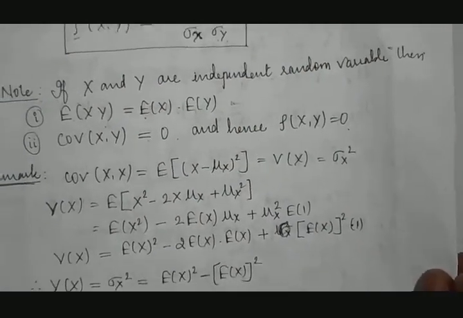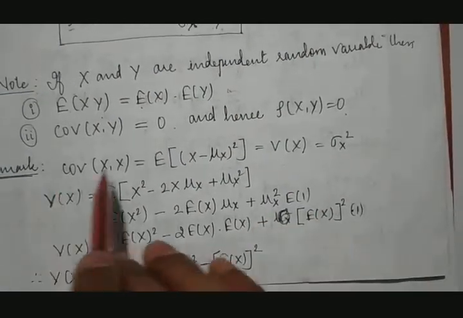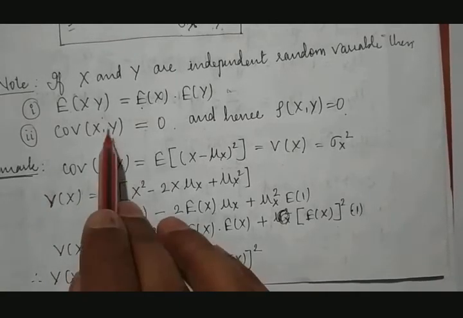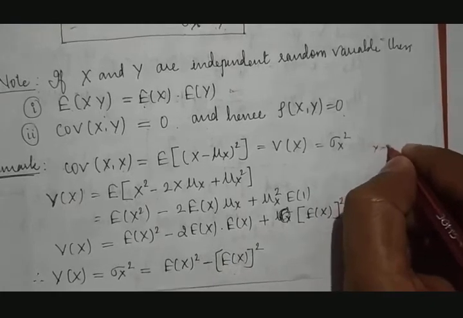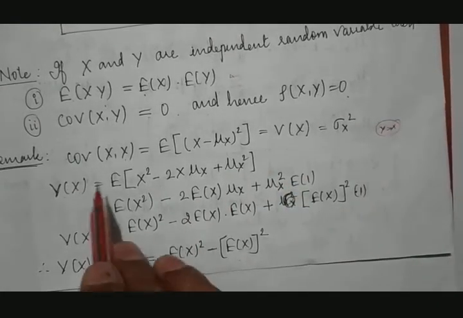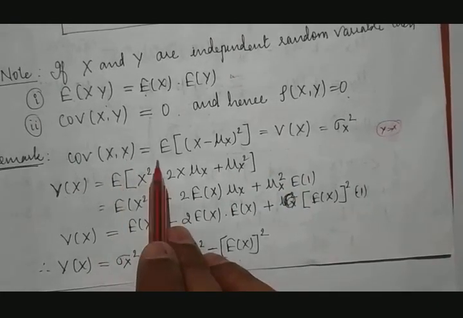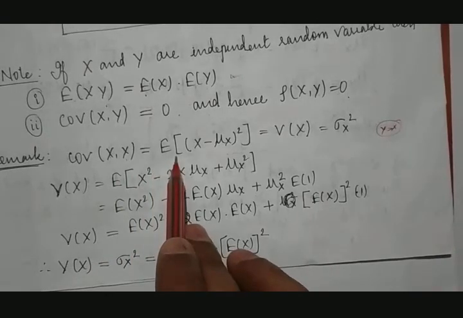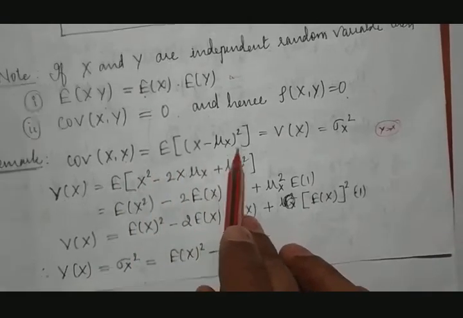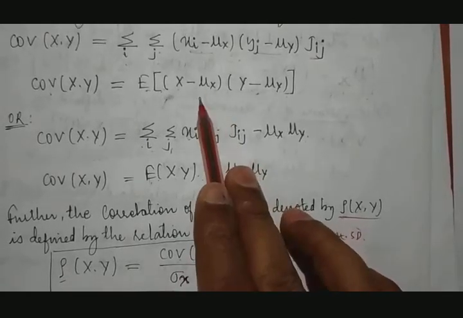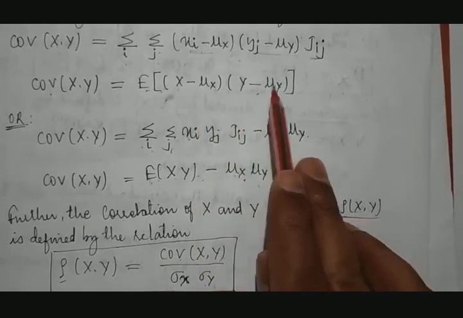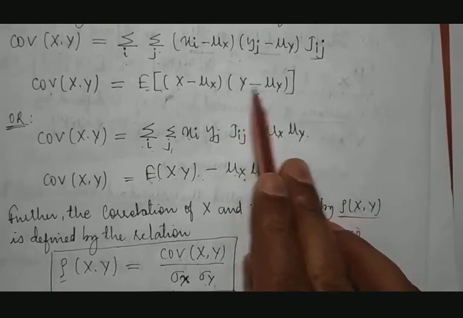Then we take a remark for this: covariance of x and x. Here there is no y, only x, which means y is equal to x. Therefore, covariance of x comma x will be taken as expectation of x minus mu x into x minus mu x again, because y is equal to x.